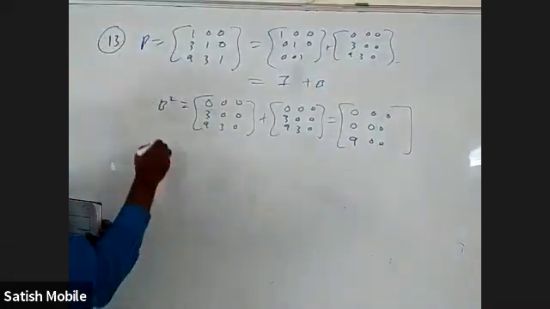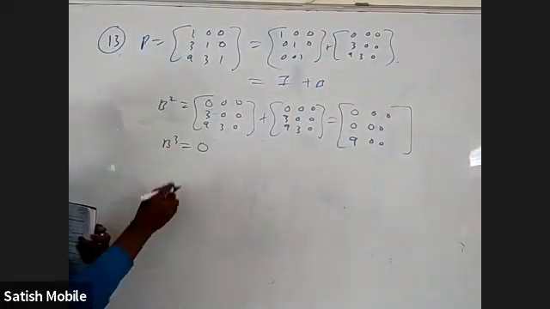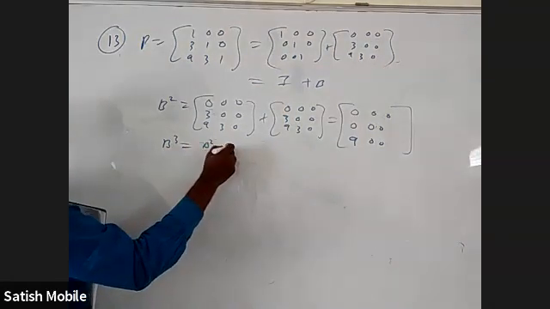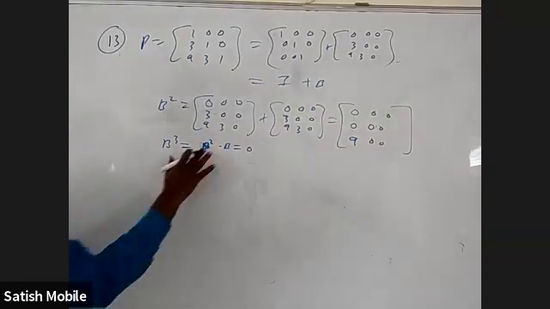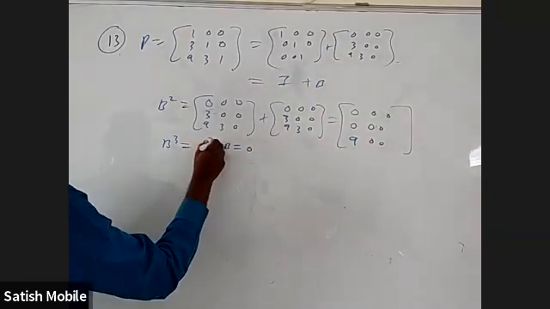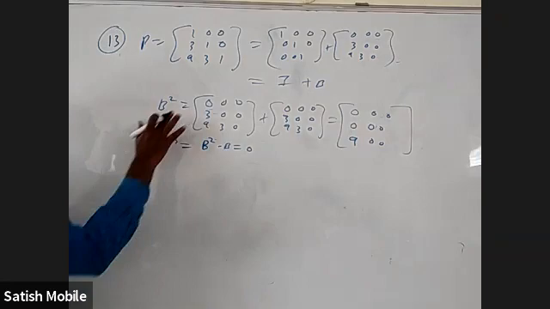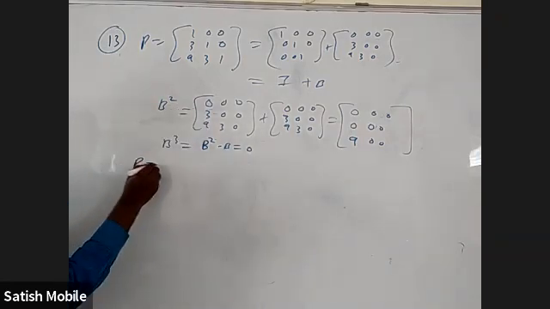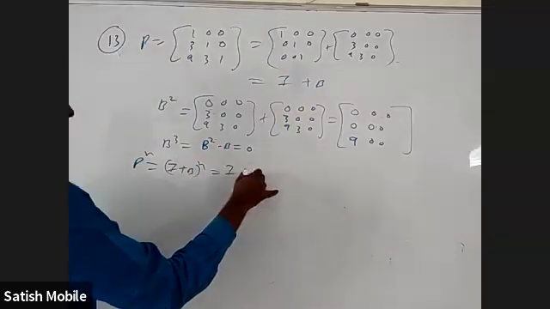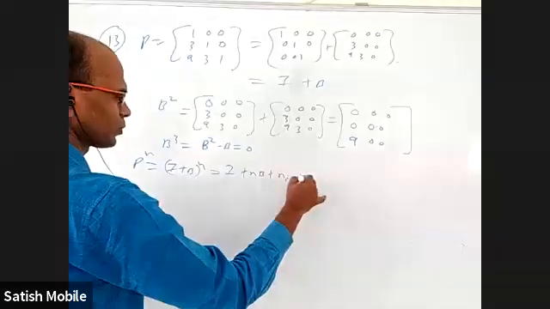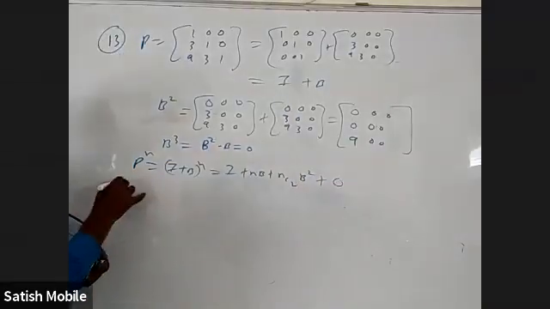So here also B square is not null matrix, B cube is null matrix. So now again P is equal to I plus B. When you take P power n, it is I plus nB plus nC2 into B square. All others are null matrices.